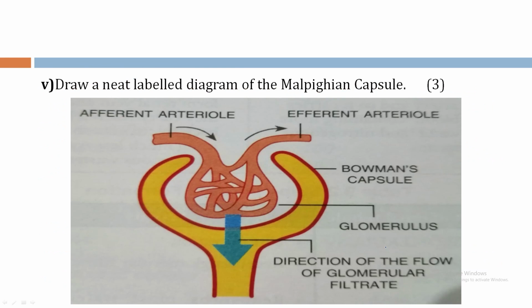Bit 5. Draw a neat labeled diagram of the Malpighian capsule. Have to label the afferent arteriole. This is the arrow mark. Efferent arteriole, the outgoing blood. This is the arrow mark. And the filtration of the blood, where the glomerular filtrate is collected in the Bowman's capsule. So this is the arrow mark. So these are the three arrow marks you have to indicate. So this is the Bowman's capsule and this is the glomerulus.